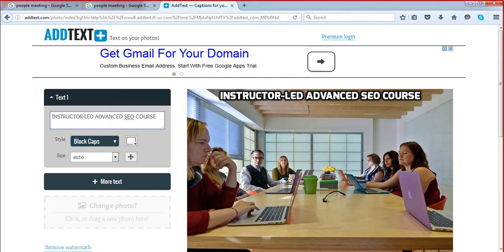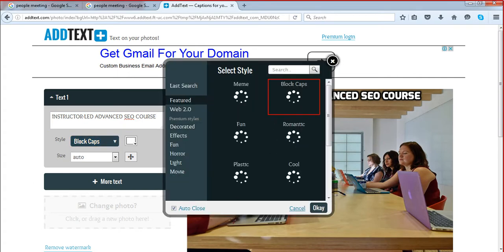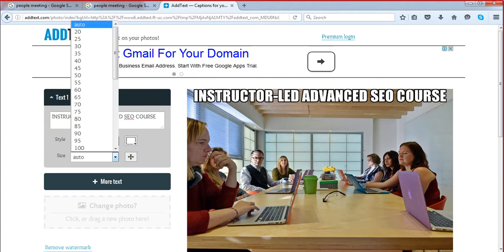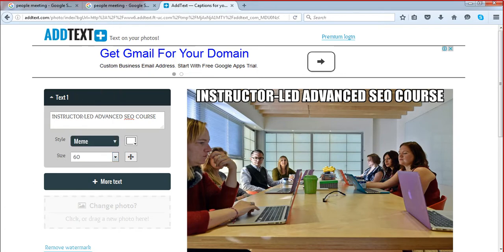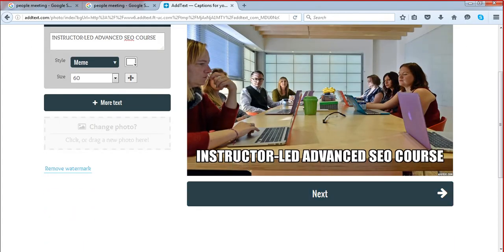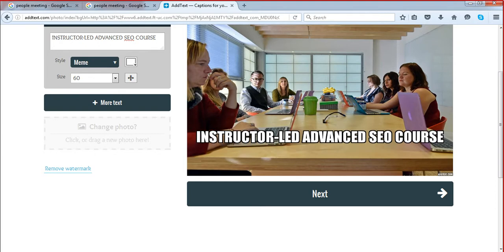Always use one single format. If you are using a meme font from here, select that font for all the slides. You just have to make sure that your font size fits into the image. It should not go outside your image. This is fine. We are using a keyword everywhere. See, instructor-led advanced SEO course. SEO course is a keyword. Maybe some of the keywords can be global, some of the keywords can be local. That does not make any difference. But you should put a keyword on your image.